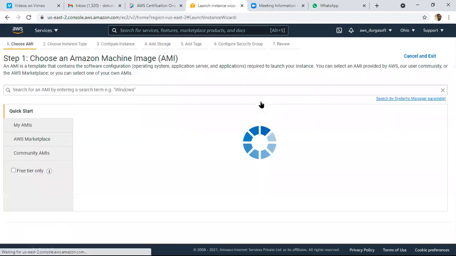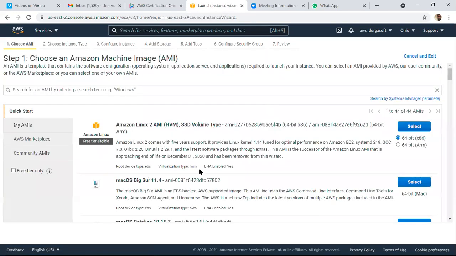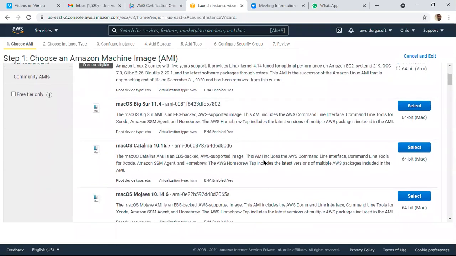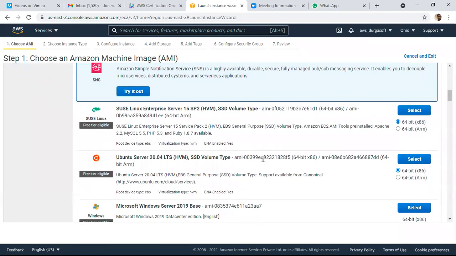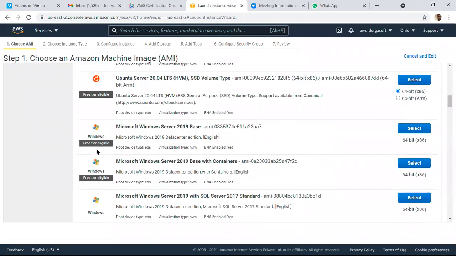We can create Windows machines, Linux machines, Mac, any machines. In general, remember while practicing, use these eligible images only. Don't use other images.